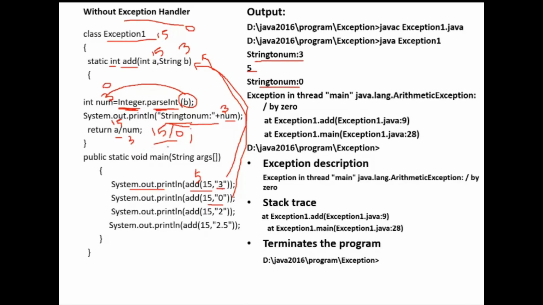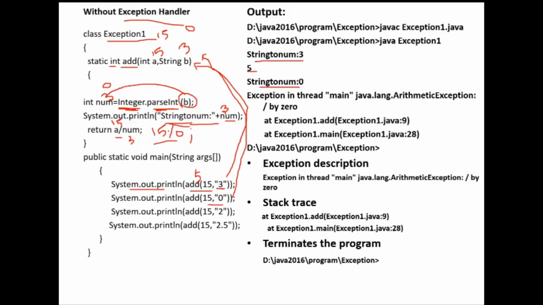So that's why this exception is taken care of by the Java runtime system. What will the Java runtime system do? It will print the exception description, what type of exception it is, and then it will print the stack trace. That means it shows from which function this exception occurred. That type of information is provided by the JVM. And finally, it will terminate the program abnormally.